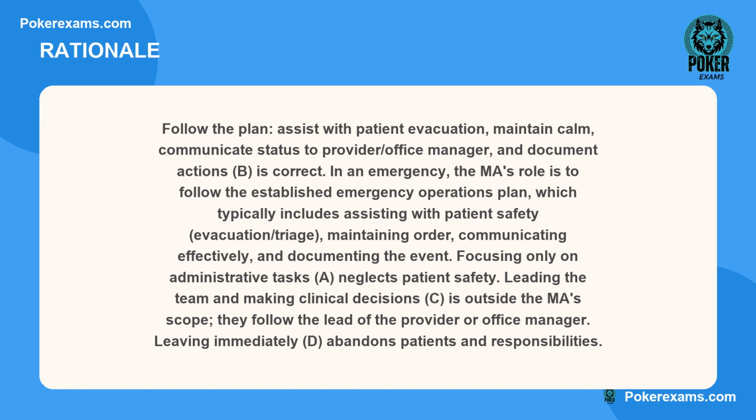Focusing only on administrative tasks, A, neglects patient safety. Leading the team and making clinical decisions, C, is outside the MA's scope. They follow the lead of the provider or office manager. Leaving immediately, D, abandons patients and responsibilities.